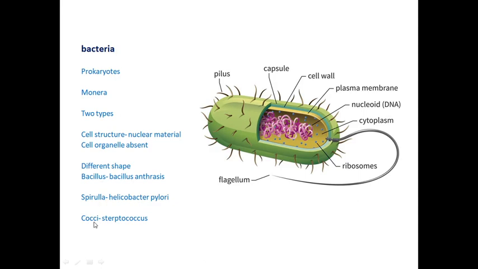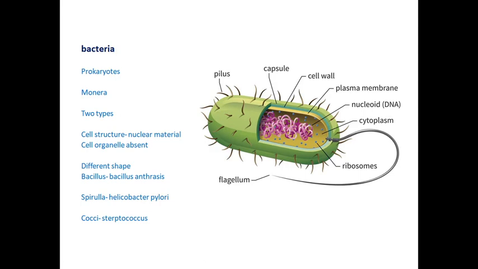The third type is cocci, which may be spherical or ball shaped. If it is in a pair, it is called diplococci. If it is in a chain, it is called streptococcus. Streptococcus is an example for cocci-shaped bacteria.